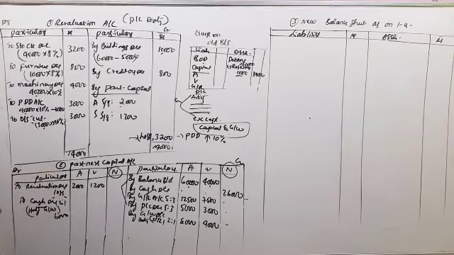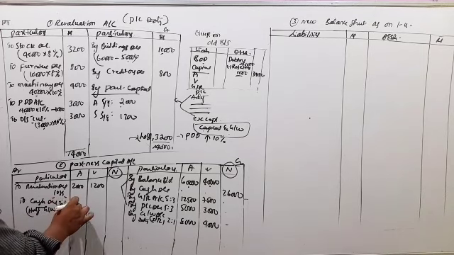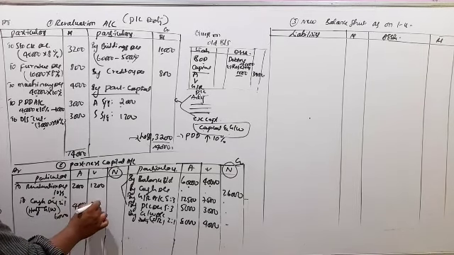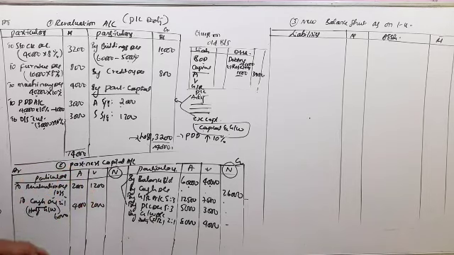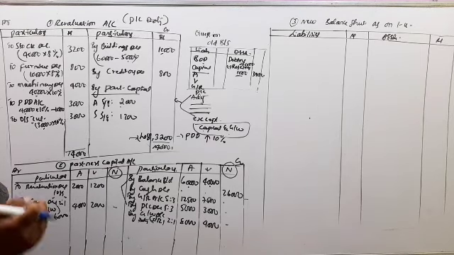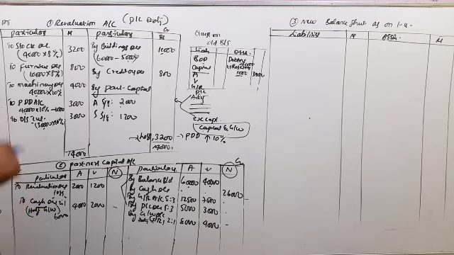So 6,000 into 2/3 and 1/3. So if we share, you will get 4,000 and 2,000. So this is as per case 1. Goodwill brought by the new partner in the form of cash, and that goodwill amount withdrawn by the old partner. So old partner, they had taken only half amount here. So half amount should be added to a cash balance.